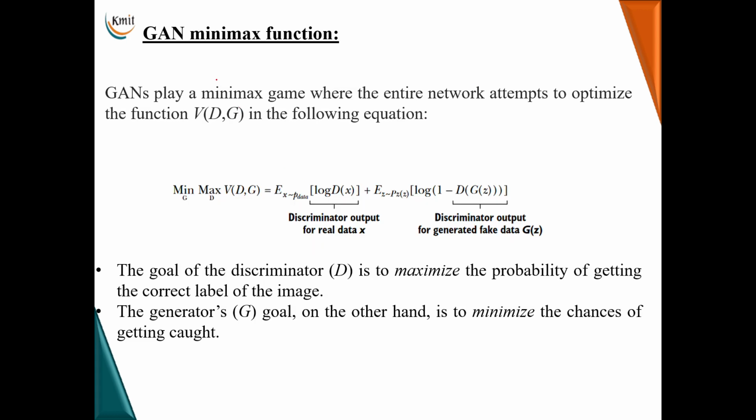Coming to the next topic, the GAN minimax function. Now what is this minimax function? It is a zero-sum game. Why do you call it a zero-sum game? It means you will be providing scores to two players. An increase in one player's score will result in a decrease in the second player's score. This in artificial intelligence is called minimax game theory. It is one of the decision-making algorithms used in two-player games.